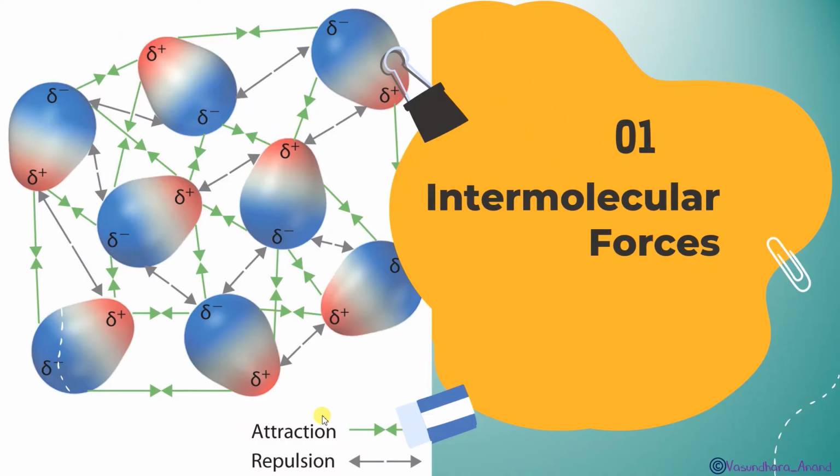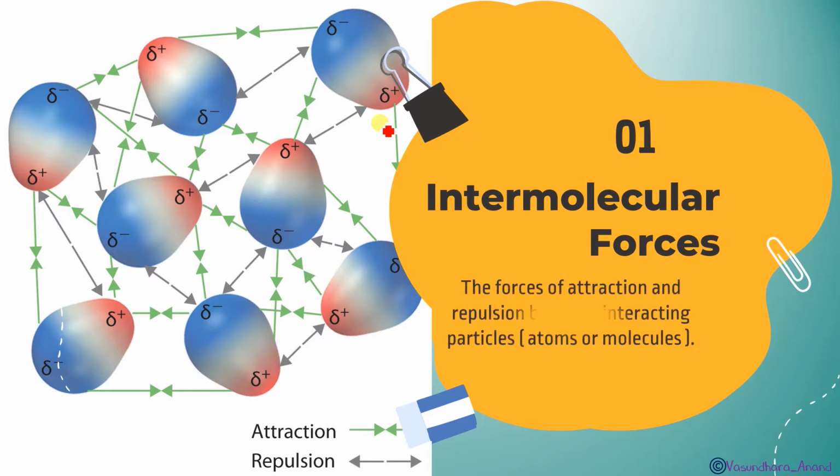Here we are going to start with the intermolecular forces, and that is going to be an important part of this chapter because we will learn all the types of force of attraction, the attractive force and repulsive force that occur between the molecules. Here the green one represents the attractive force, attraction, and the gray one is showing repulsive force, repulsion. We can see that delta minus and delta minus repel, delta plus and delta minus attract, and similarly delta plus and delta plus repel. Opposite charges attract, same charges repel.